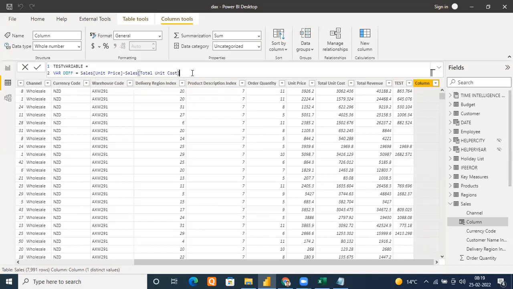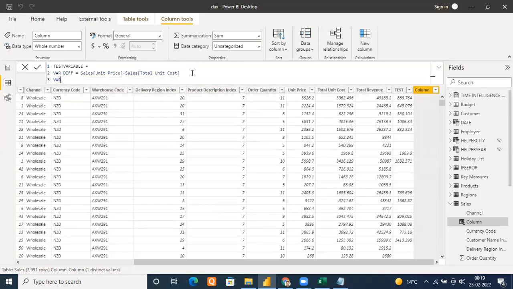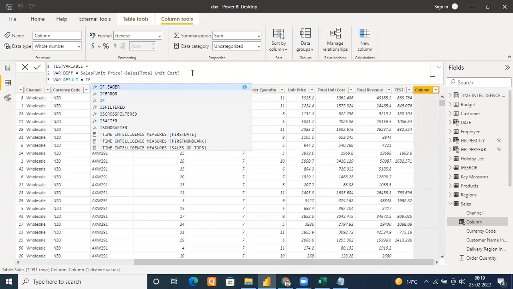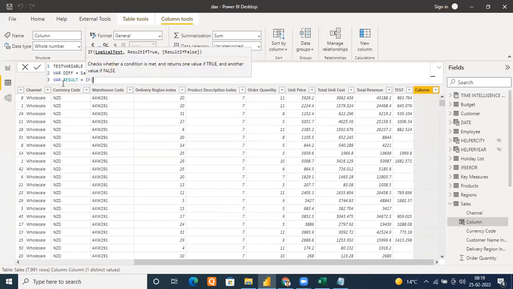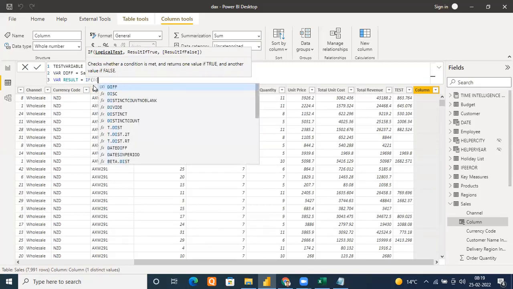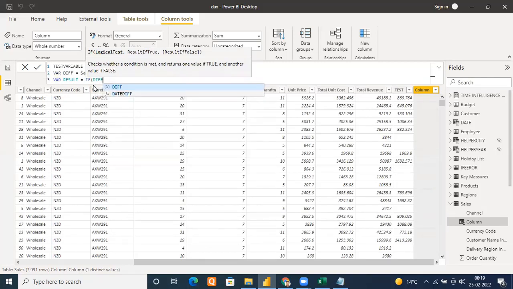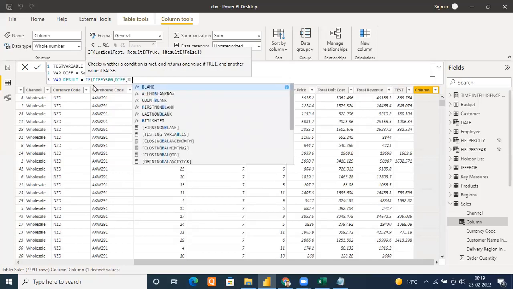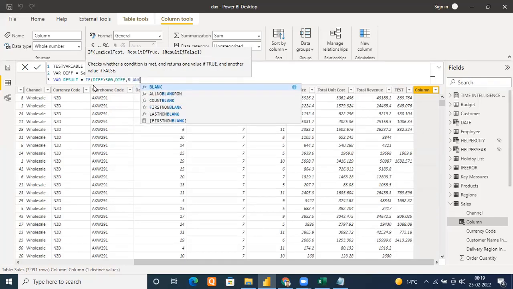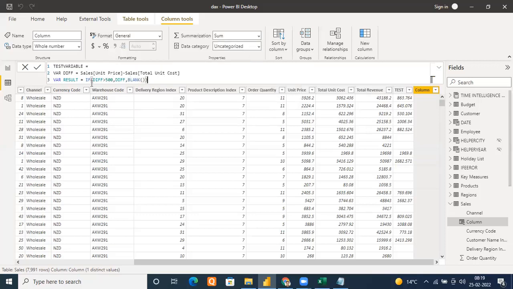Done. Now I'm going to create one more variable, although it's not mandatory, but I'm creating it, I'll tell you, result equals to. Now if, in this, I'm going to say if, what I want to put here, this condition. So instead of putting the condition, I'm going to mention if diff is greater than 500, then return me diff, else blank.